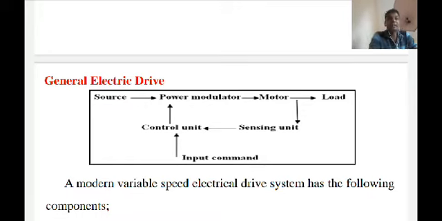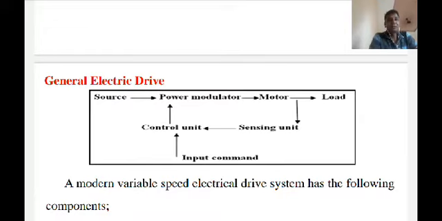Then AC machines: induction motor, wound rotor motor, synchronous motor, permanent magnet synchronous motor, and synchronous reluctance motor. Then special purpose machines like brushless DC motors, stepper motors, and switched reluctance motors are used.